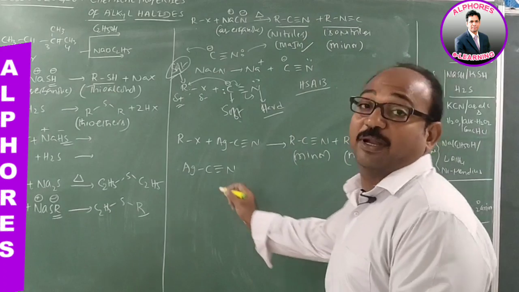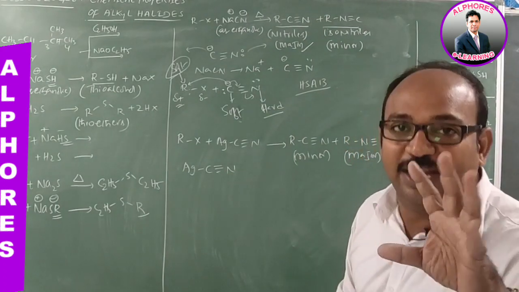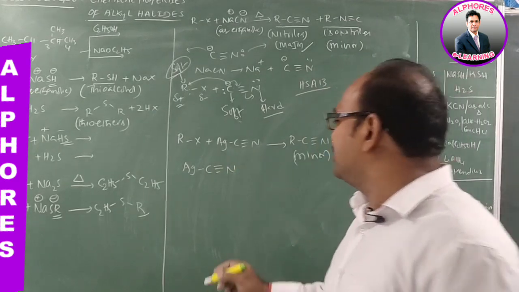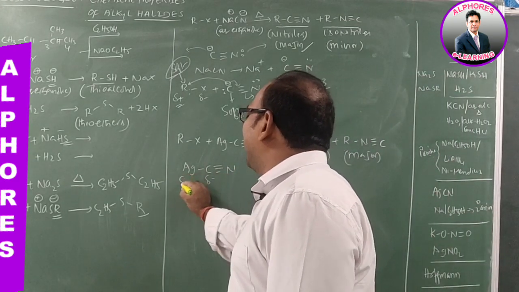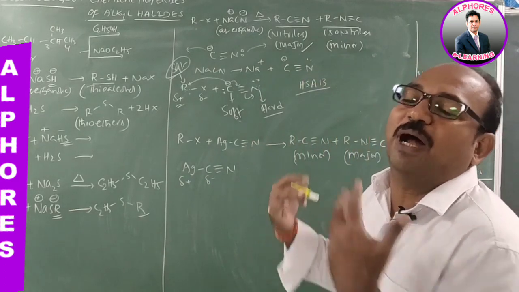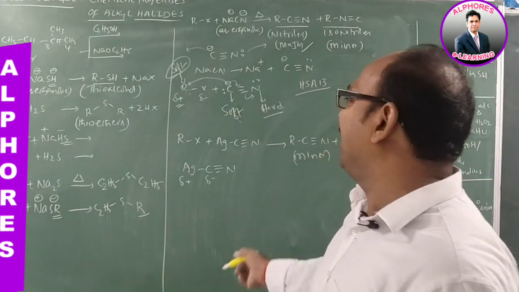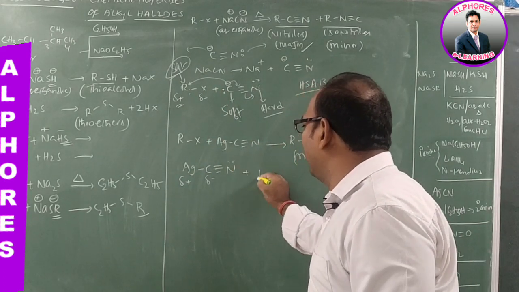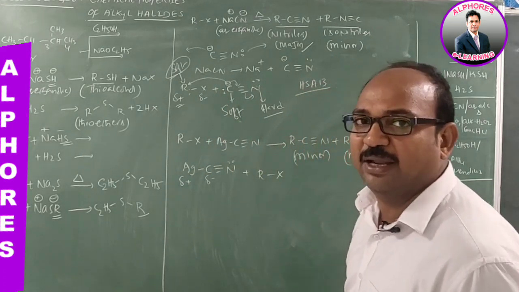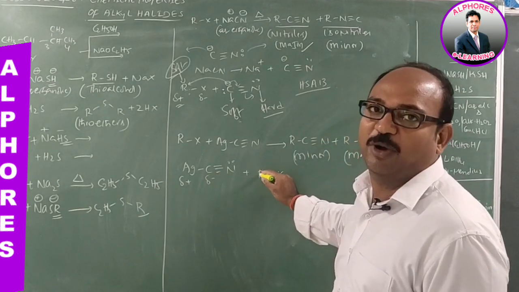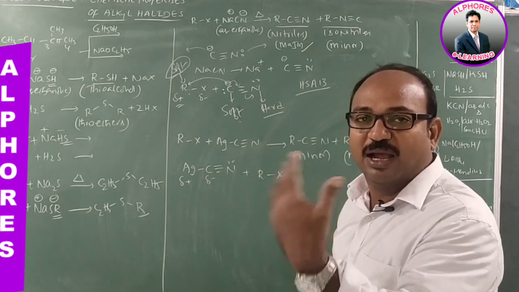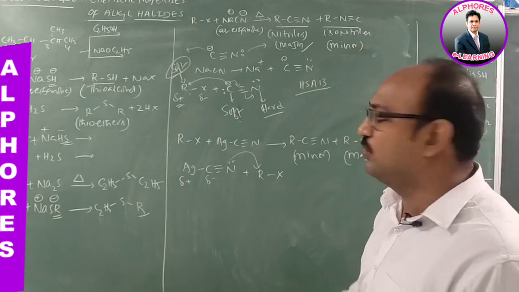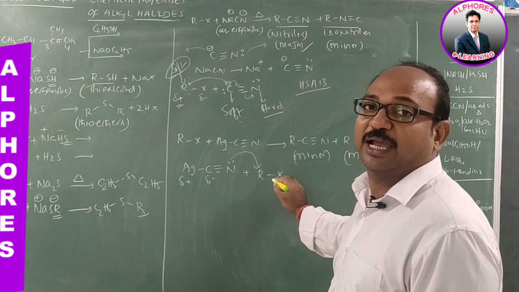In such a case, what happens? When the Ag-C bond breaking tendency is less, this carbon acquires partial negative charge only, and without breaking this bond, it is not able to participate in bond formation with the alkyl group of the alkyl halide. In such a case, nitrogen has ready availability of lone pair, instead of carbon participating in the bond, because carbon is not going to acquire complete negative charge. So nitrogen donates its lone pair of electrons to the electrophilic carbon of the alkyl halide.